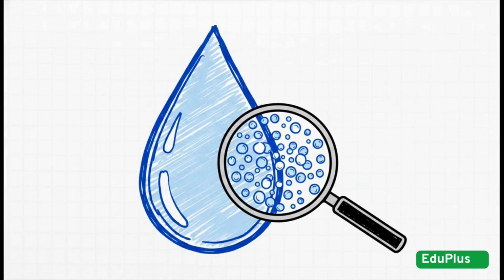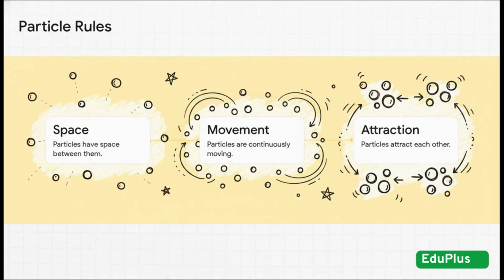It's wild to think about, but just one single drop of water holds millions of invisible particles. And these tiny building blocks always play by 3 strict rules. They have space, they move, and they attract.